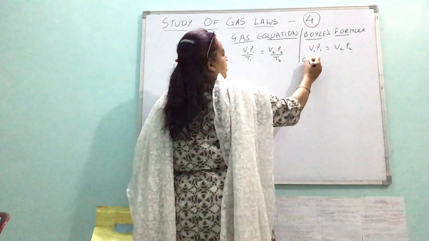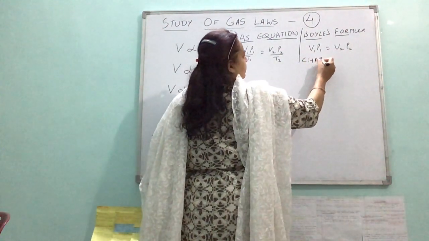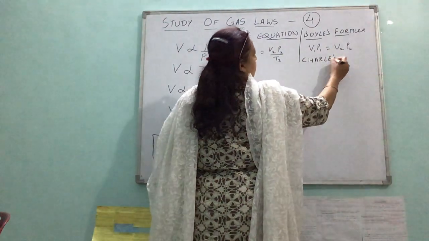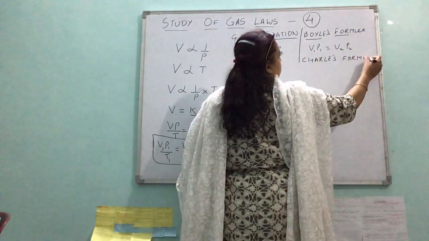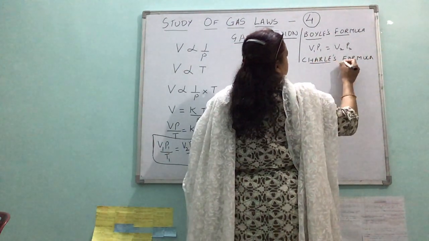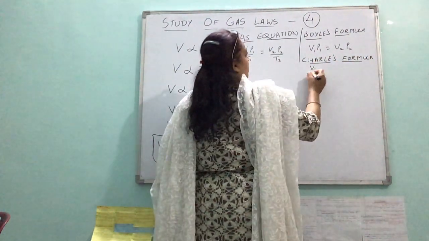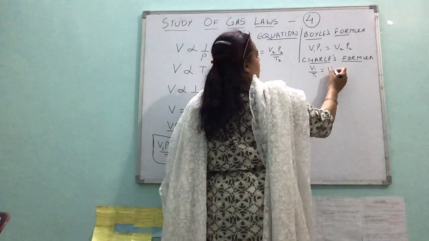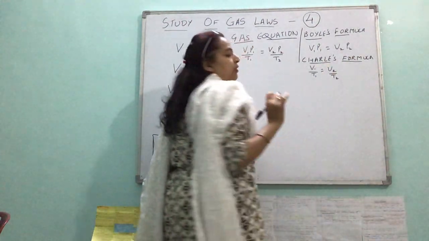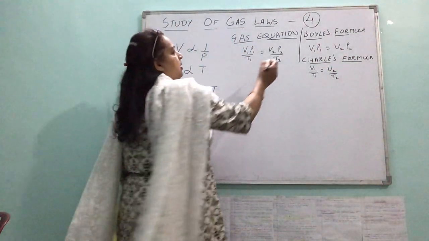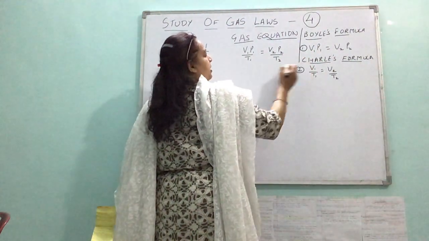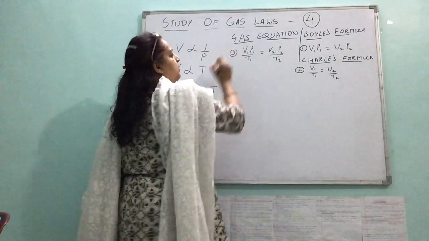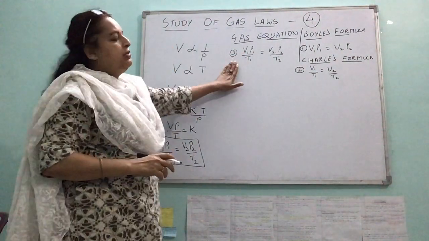And the Charles formula: V1 upon T1 is equal to V2 upon T2. Only three very simple formulas. Where temperature is constant, you will use this. Where pressure is constant, you will use this. And where both are varying, we will use the gas equation.